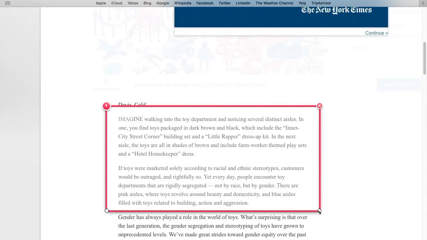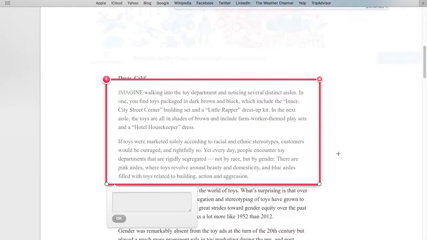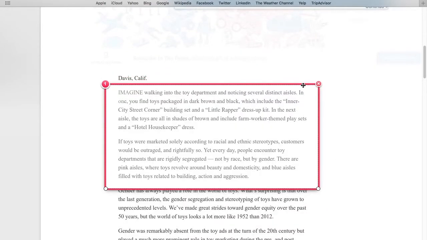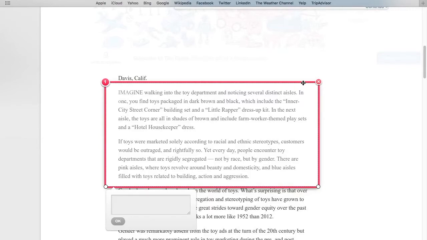So for example, this one says, imagine walking into the toy department and noticing several distinct aisles. In one, you find toys packaged in dark brown and black, which include the inner city street corner building set and a little rapper dress-up kit. In the next aisle, the toys are all in shades of brown and include farm worker themed playsets and a hotel housekeeper.